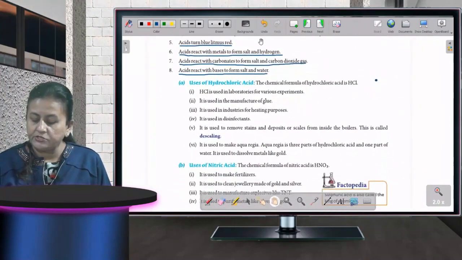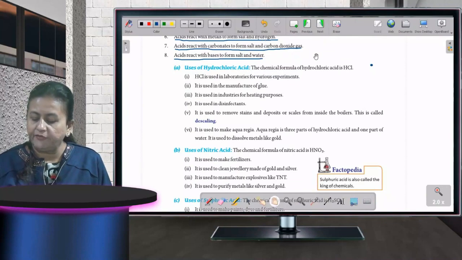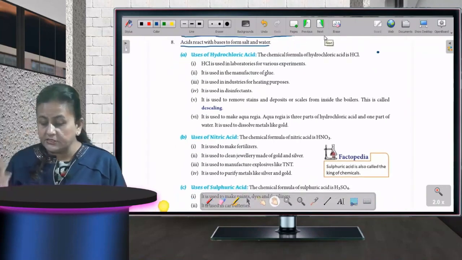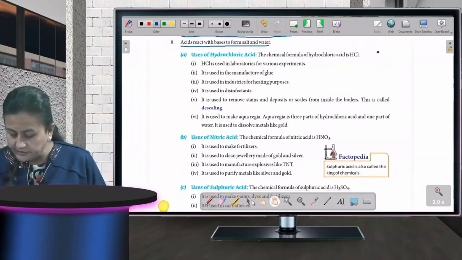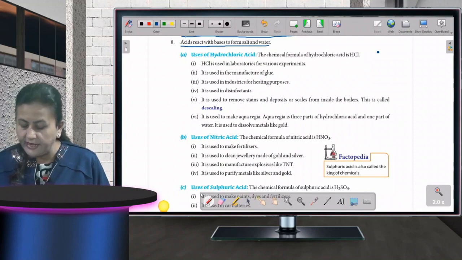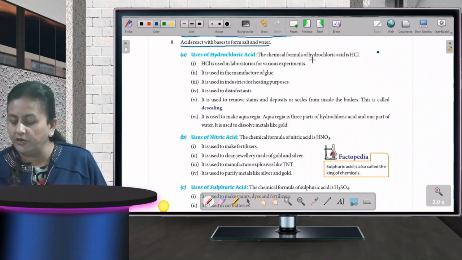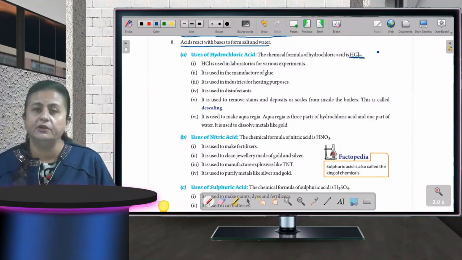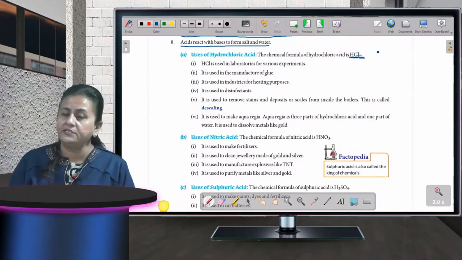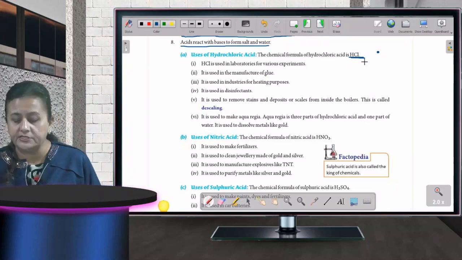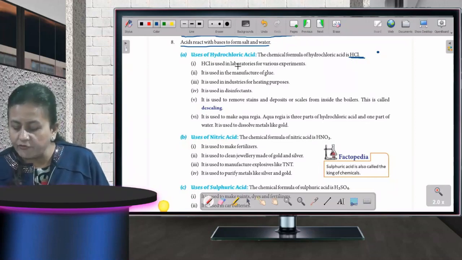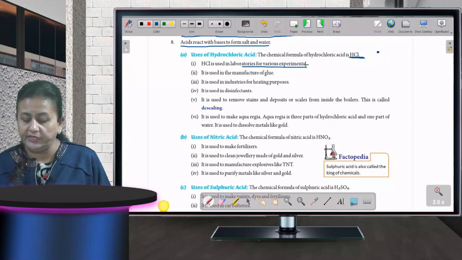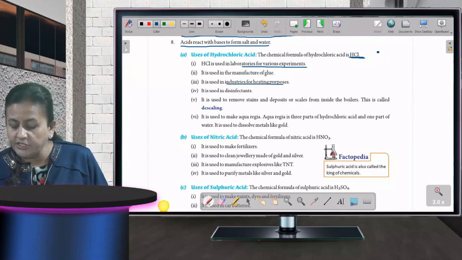There are different acids which we are going to talk about now. You can see on your screens, different acids are there. First is hydrochloric acid. What is the formula for hydrochloric acid? That is HCl. The chemical formula is HCl, which I have even underlined. It is used in labs for various experiments. It is used in industries for heating purpose. It is used in manufacturing of glue.